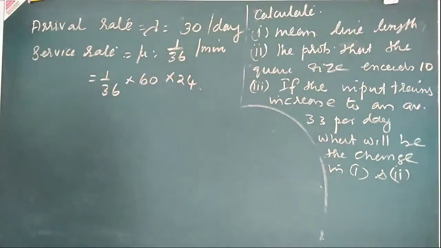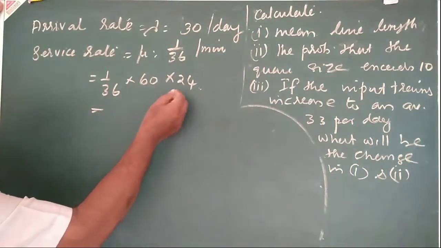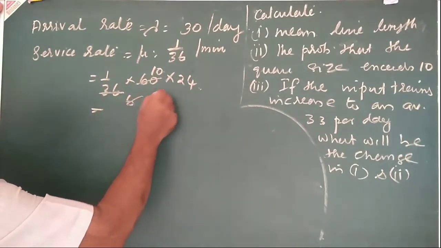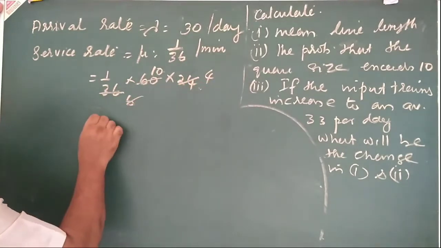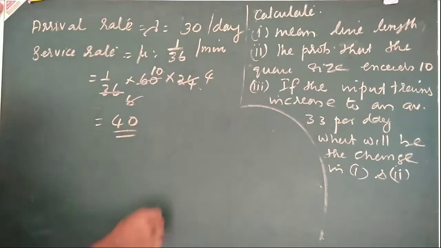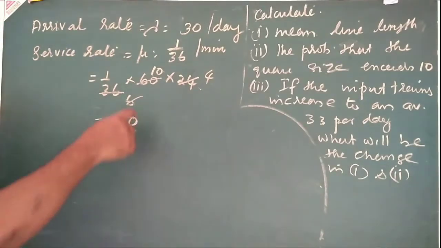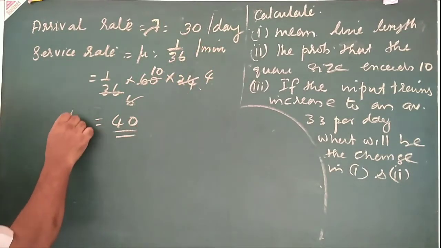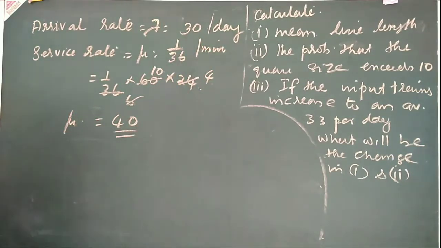Okay, so this is equal to, this cancels, we can get, this is 10, this is 6, so that is equal to 4. So that is equal to, we can get 14. So the arrival rate is given as lambda is equal to 30 and the service rate is mu is equal to 40.